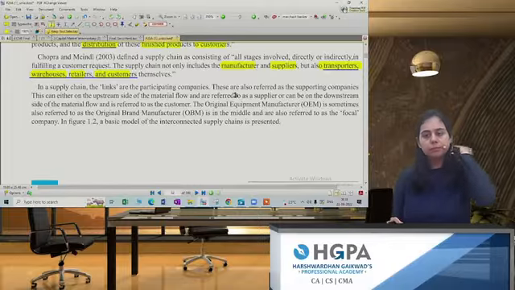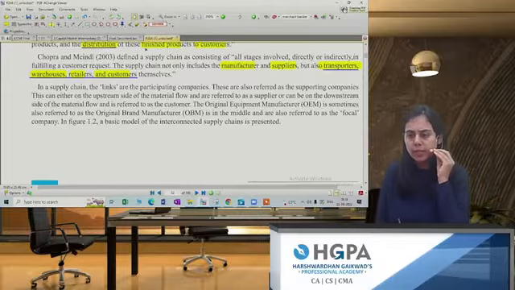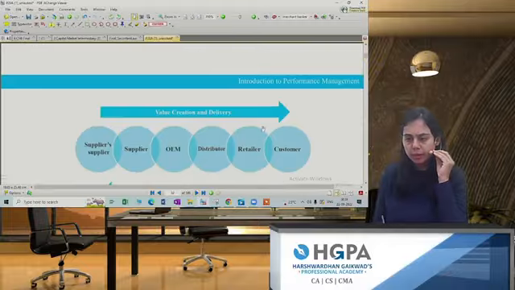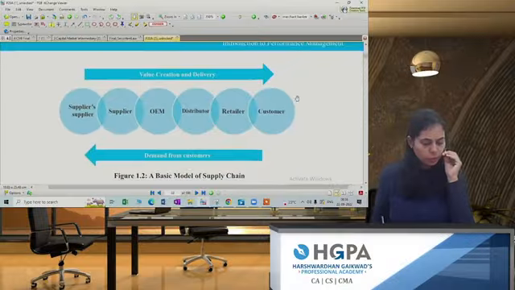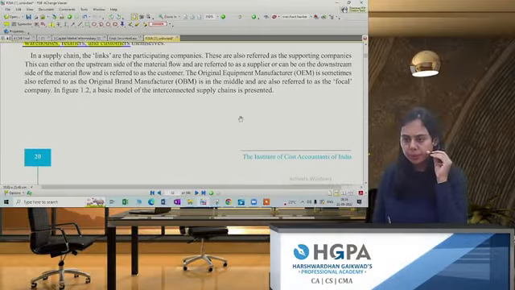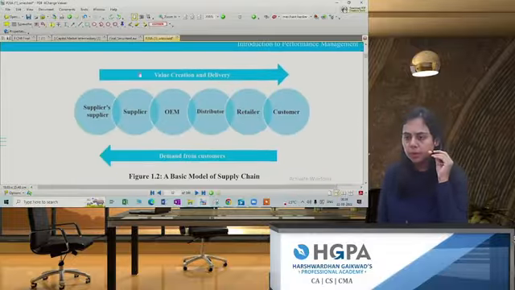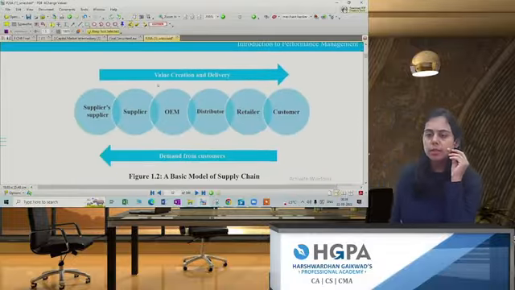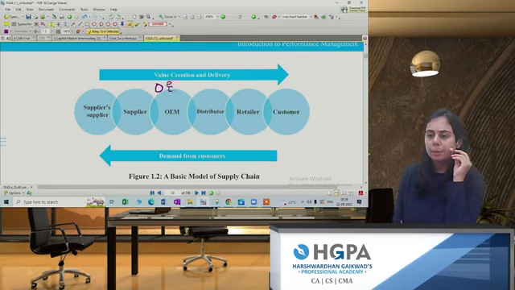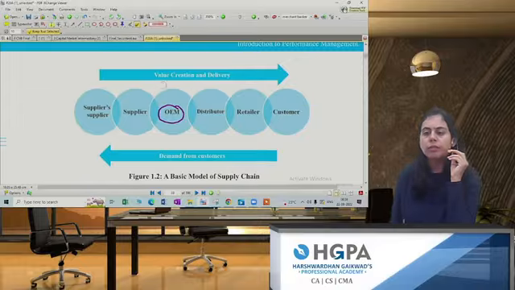Is this clear? Okay, let's have a look at the diagram, everyone. Let's see what this is. This is the original equipment manufacturer. Basically this is the manufacturing person, for example, Tata, who is manufacturing the Nano.